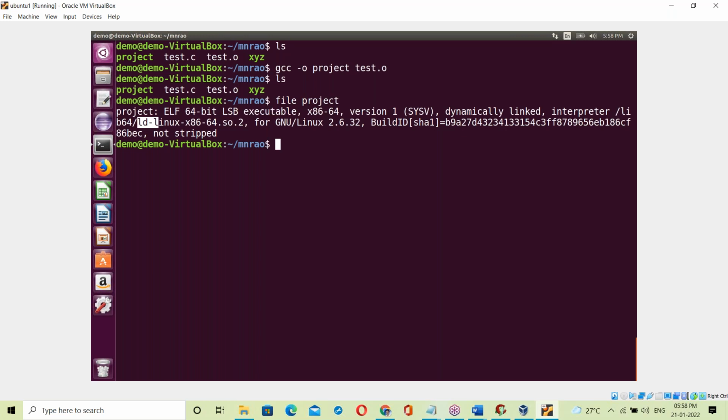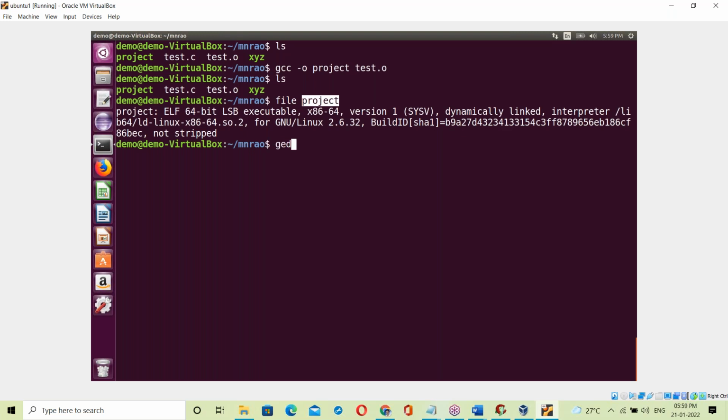Okay, see this: ld-linux-x86-64.so.2. What are these? Linux OS input output library. The .so means it is an OS library, the OS library extension is .so. Actually, it's an embedded C concept. Embedded C developers check all of these things. So this is the Linux OS library, and that Linux OS library is linked to the project exe file.